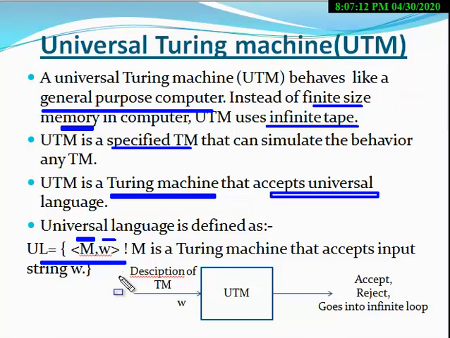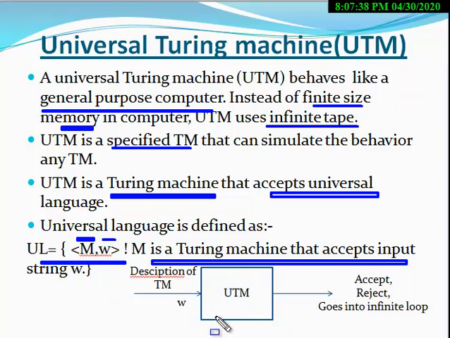So M is a Turing machine which accepts the string W, and UL is the set of that type of ordered pairs.